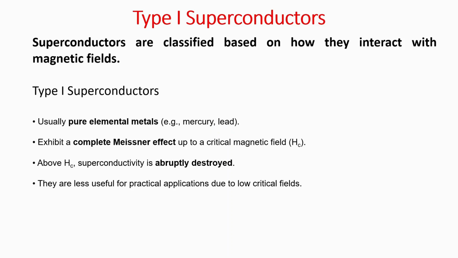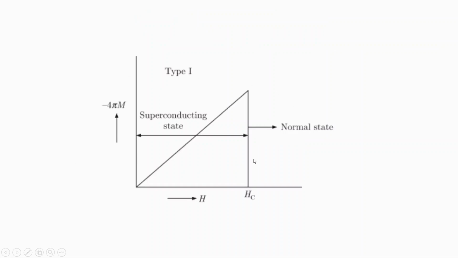Now, superconductors are broadly divided into two types, based on how they interact with magnetic fields. So what are type 1 superconductors? Superconductors are of two types, type 1 and type 2, based on how they interact with magnetic fields. Type 1 superconductors are pure elemental metals like mercury, lead, etc. They exhibit complete Meissner effect up to a critical magnetic field Hc. Above Hc, superconductivity is destroyed, and they are less useful for practical applications because of low critical field and low critical temperature. Let us understand these things from this figure.